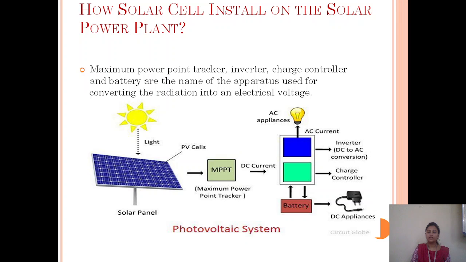From the battery it is given to the inverter for DC to AC conversion. If the load is DC, then the output of the battery is directly given to the DC appliances. And if the load is AC, with the help of the inverter, DC is converted into AC, and the output of the inverter is given to your AC appliances.